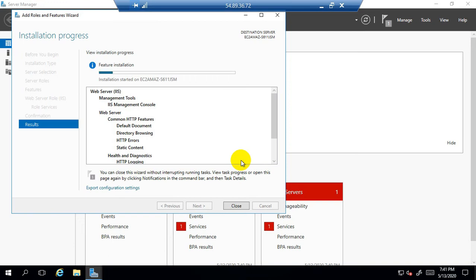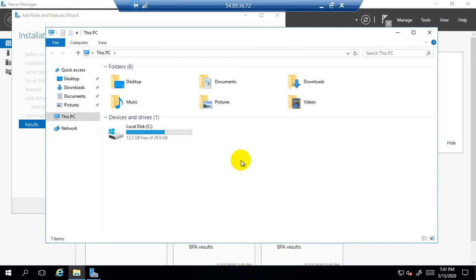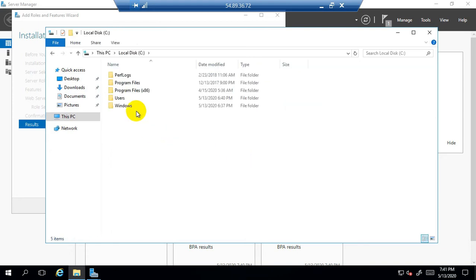Till that time, let's move on to the file explorer. As you can see, the file explorer window has been opened. Now click on C, and here you can see inetpub is not displaying because the role is not yet installed.